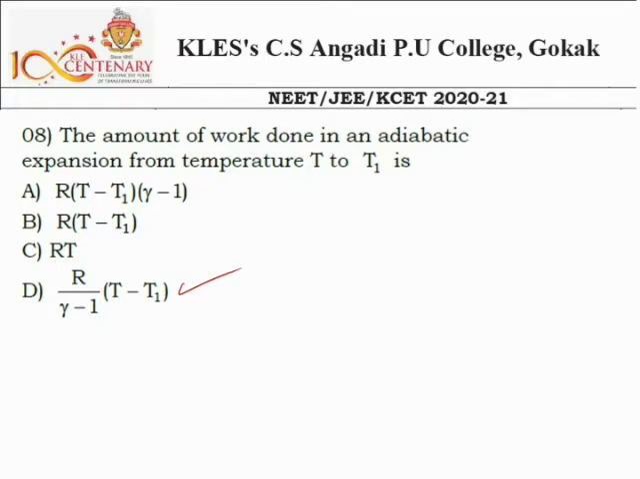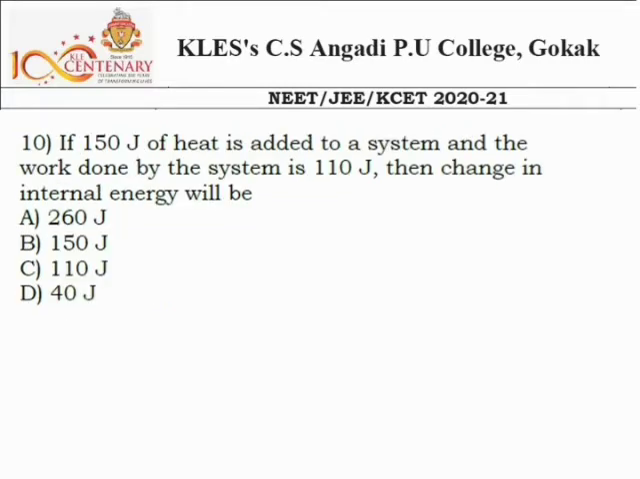Then question number 10. If 150 joules of heat is added to a system and the work done by the system is 110 joule, then the change in internal energy will be, okay. See the given terms. This amount of heat is added, I call this delta Q, and the amount of work done, this is W, okay, 110.